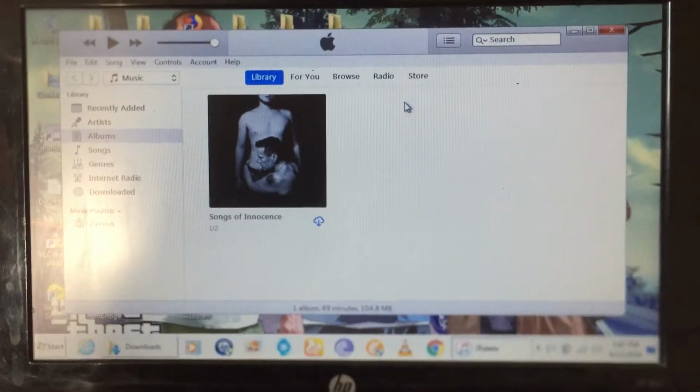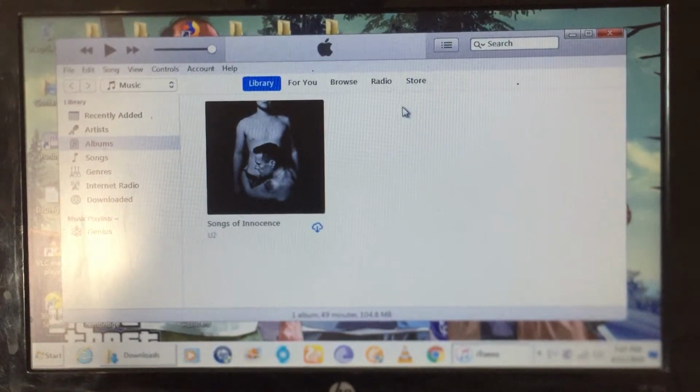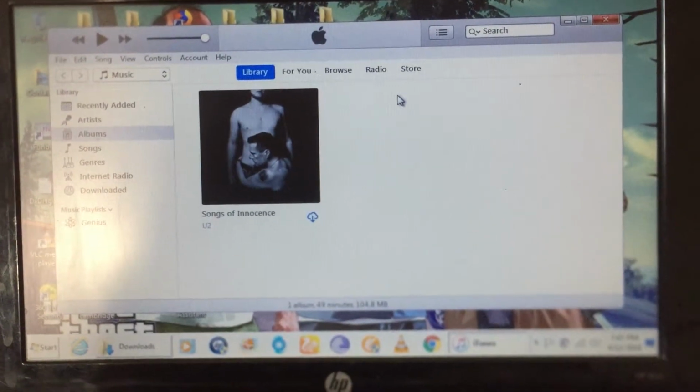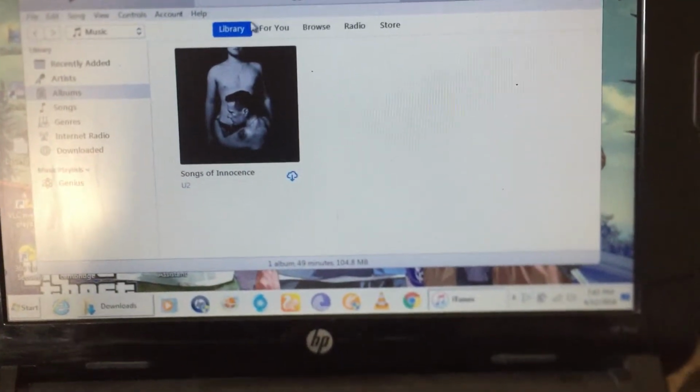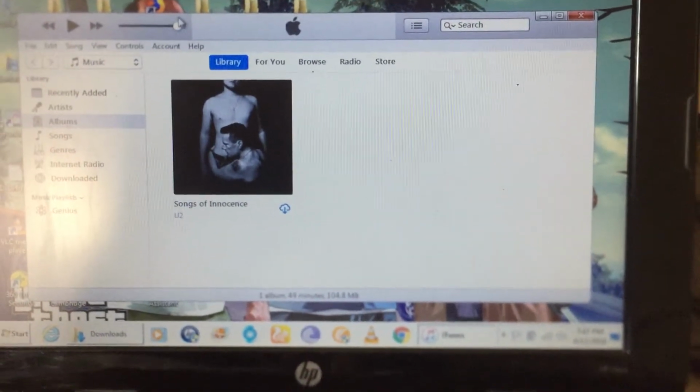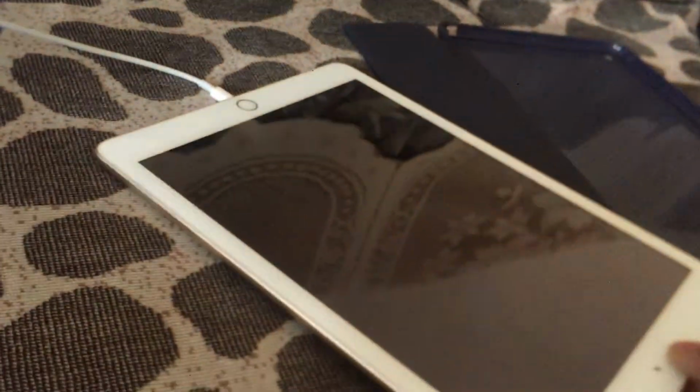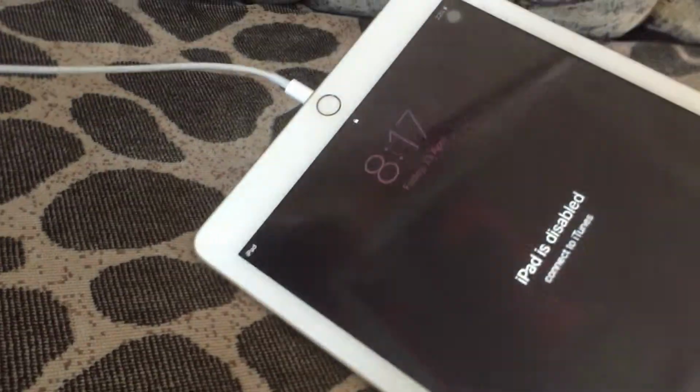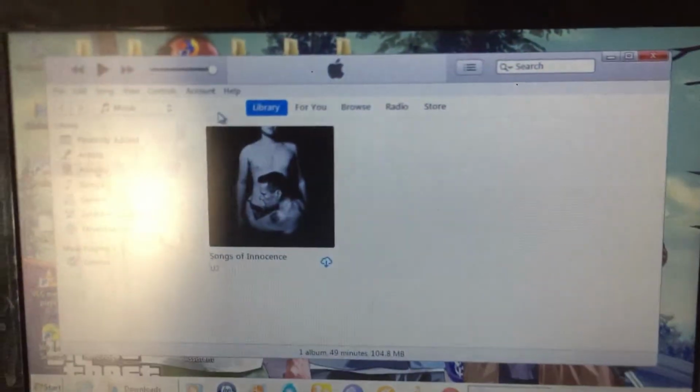Okay, I connected. So I opened my iTunes and it can't show the connected iPad device on iTunes. You can see that there is no connected device here. Even though I connect my iPad to my computer, it's still not going to show.